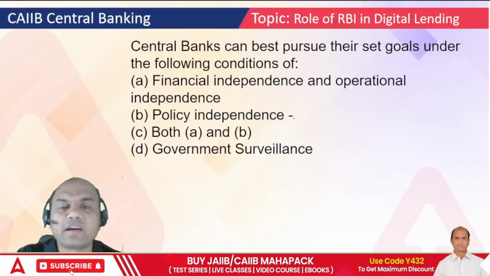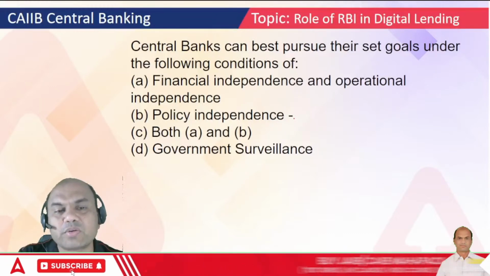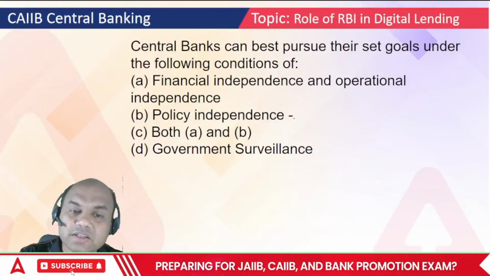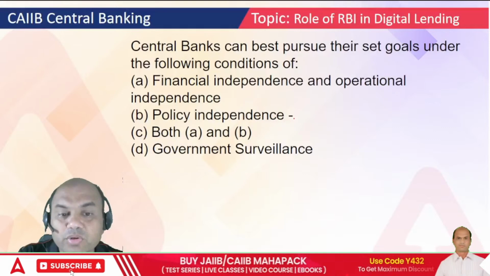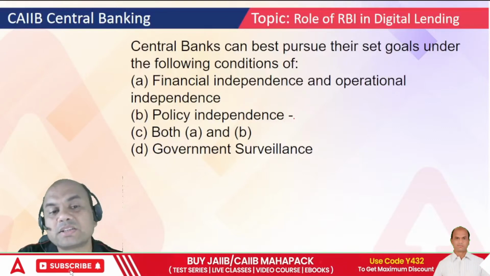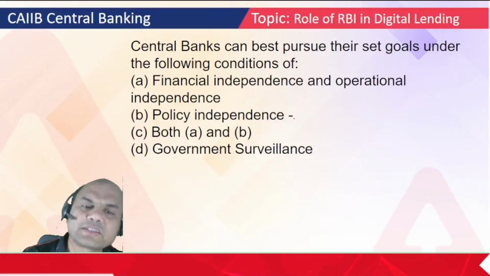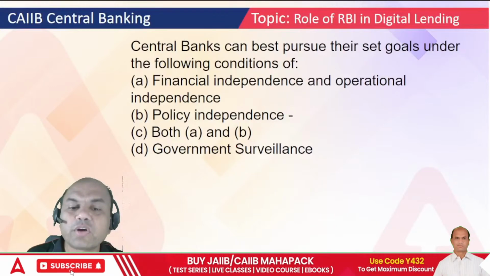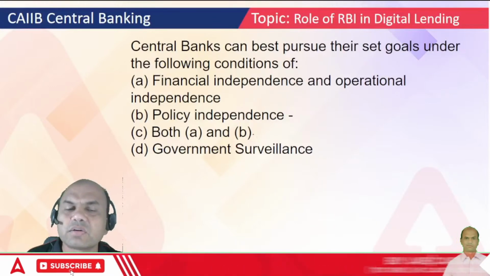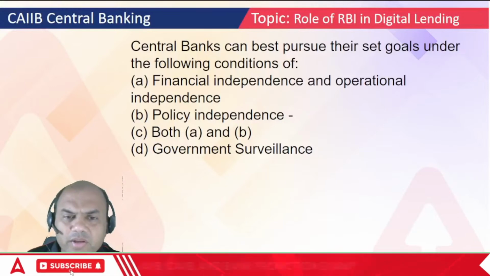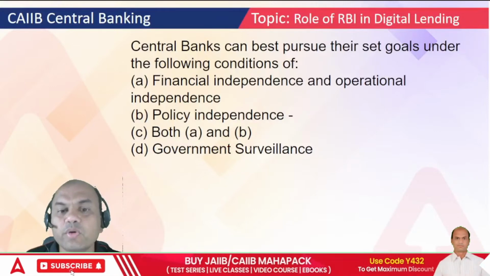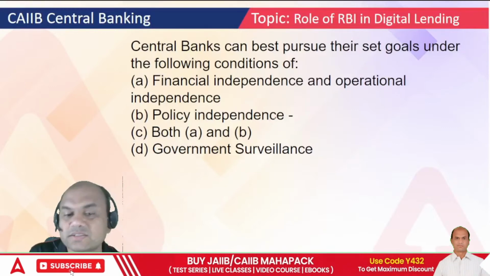Central bank can pursue their set goals under the following conditions: financial independence and operational independence, policy independence, both A and B, government surveillance. So central bank means basically RBI. RBI can pursue their goals under the following conditions. Means how can RBI work? If government constantly checks it, okay, what are you doing? No. What are you doing? No. Will this central bank or RBI be able to function? No. It should be given independence.